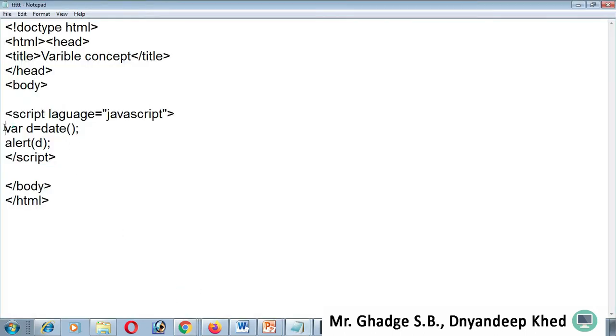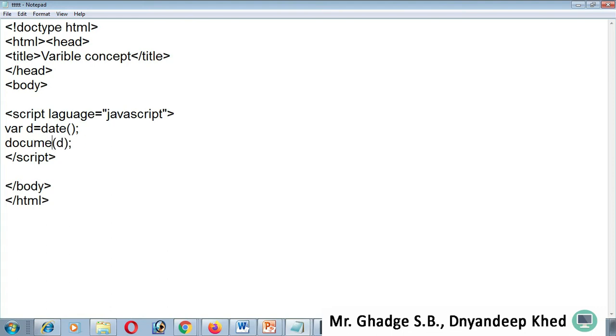So there is one statement: var space d. Var space d is a variable name. See, var is a keyword. Var is a keyword to declare a variable in JavaScript. Now d is what? D is the actual variable name, and I'm going to assign a value to d, and that is the date value. Okay, see, this Date is reserved. Fine, this Date is reserved.